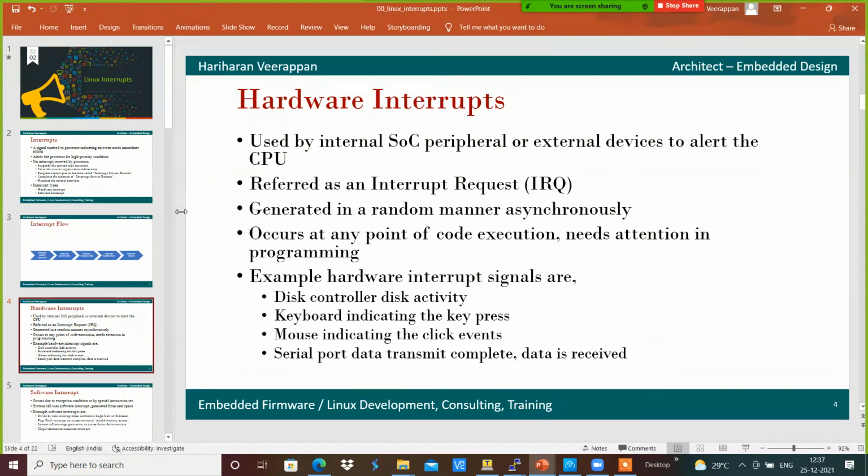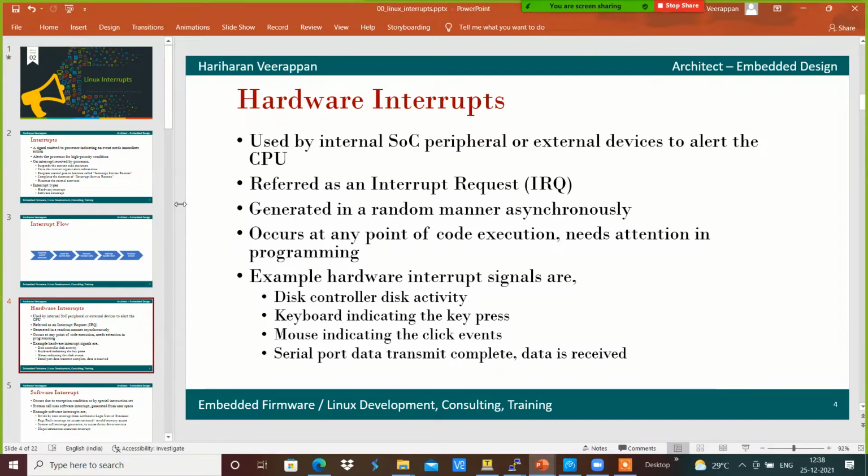A hardware interrupt can occur at any point of code execution, which needs very high attention in programming the interrupts, and the development of the interrupt service routine should be done with high attention.